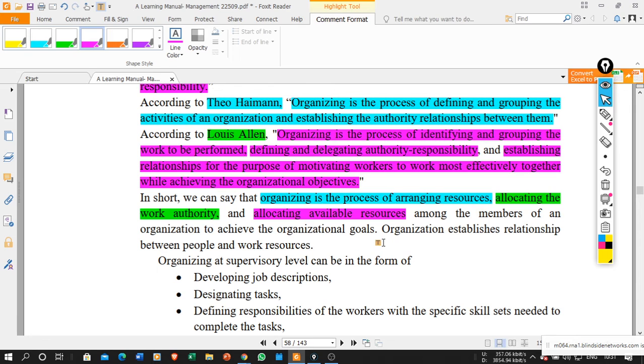So organizing establishes the relationship between people and work resources.